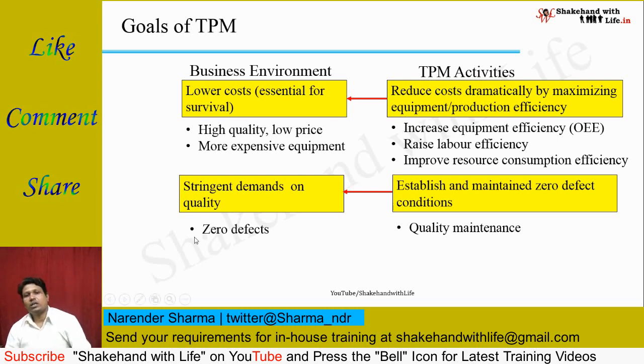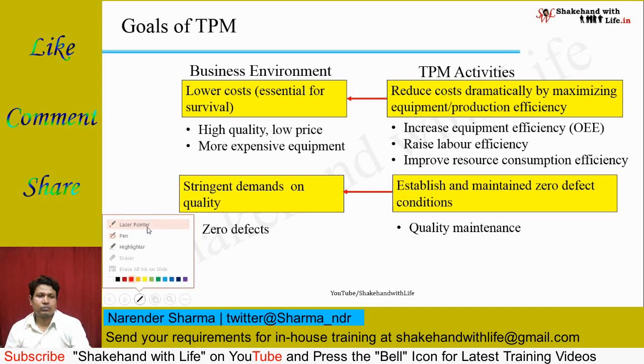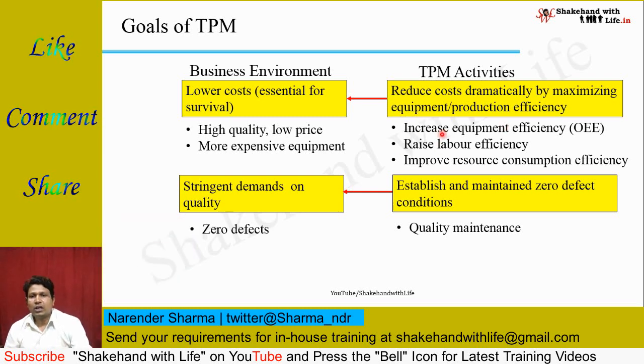These activities include: raise labor efficiency, improve resource consumption efficiency by intelligently using the resources of the organization, and raise the labor efficiency so the workers do not sit idly in an idle way.